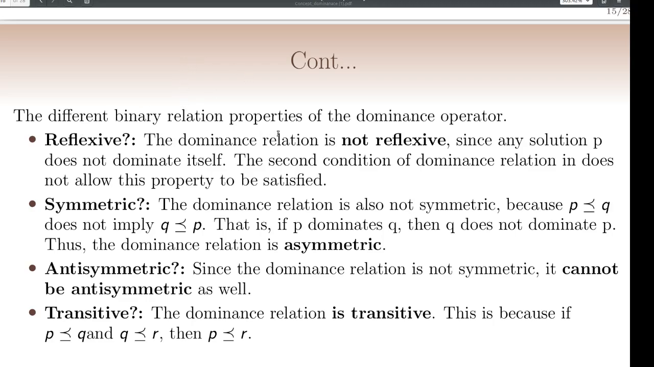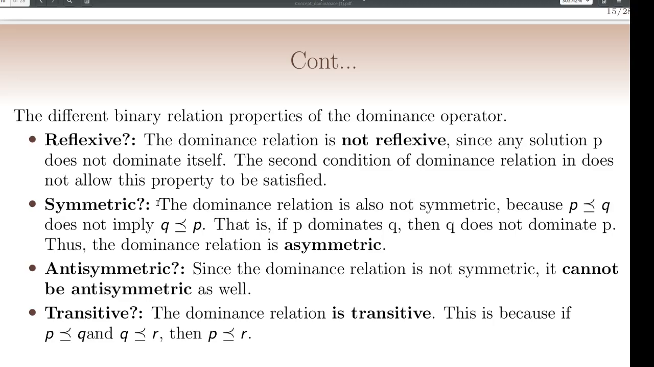So this is a binary relation; there exists a binary relation between the solutions in the objective space. We check whether the dominance operator satisfies these binary relation properties or not. First one is reflexiveness: whether it satisfies the reflexive property or not. The dominance relation is not reflexive because any solution P does not dominate itself. So we can say that it's not reflexive.